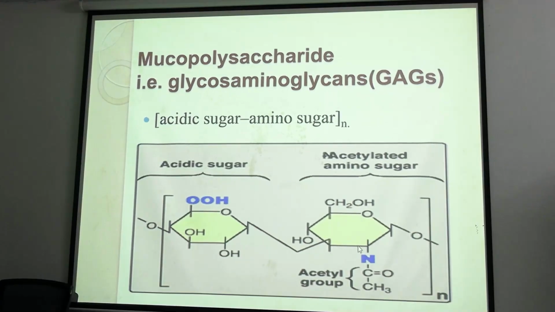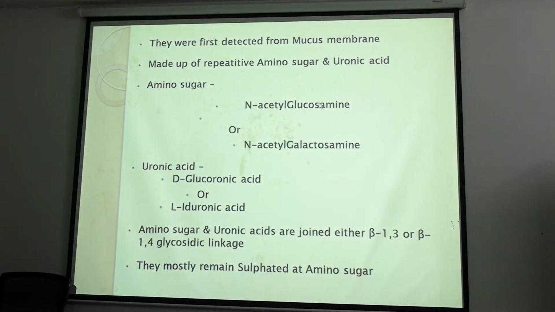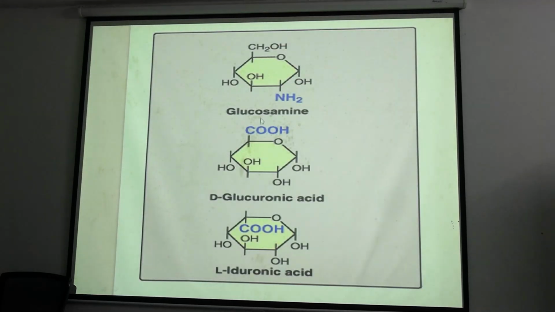Glucosamine, galactosamine, N-acetyl glucosamine, N-acetyl galactosamine. See, amino sugars may be N-acetyl glucosamine, N-acetyl galactosamine, or normal glucosamine, galactosamine. And uronic acid can be D-glucuronic, L-iduronic. What is the difference between D-glucuronic and L-iduronic? Nothing, just the position of the COOH, the acid group. If it is above the plane, it is D-glucuronic, and if it is below the plane, it is L-iduronic, okay.